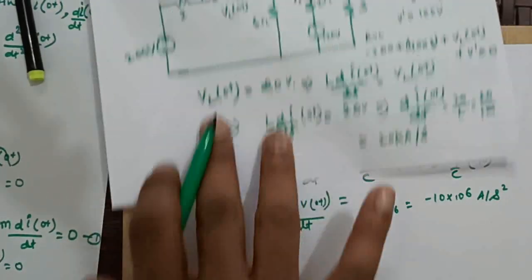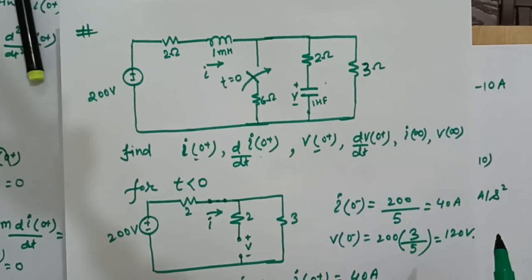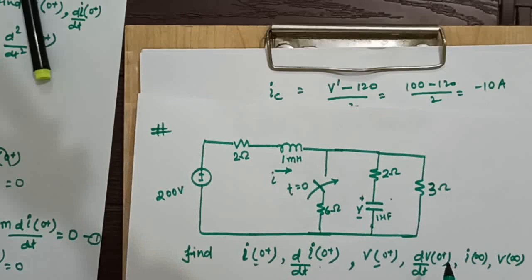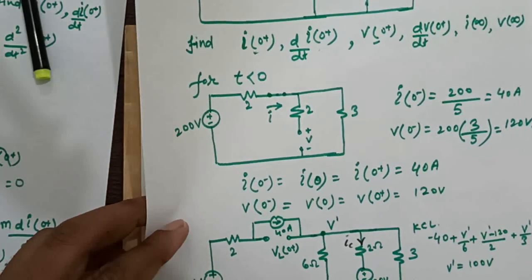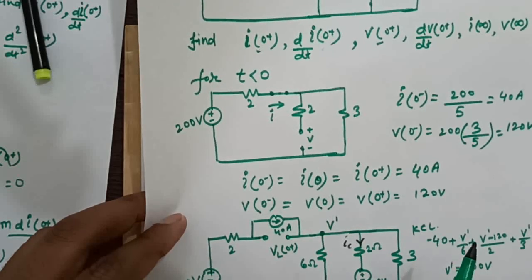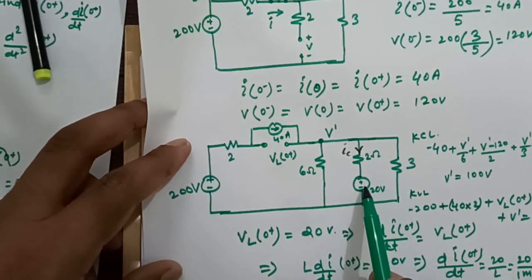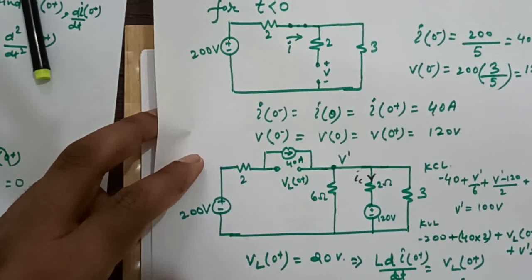Now our next target is to find our I infinity and V infinity, right? At the time of infinity, means at a steady state, this capacitor will act like open circuit, and this inductor will act like short circuit.